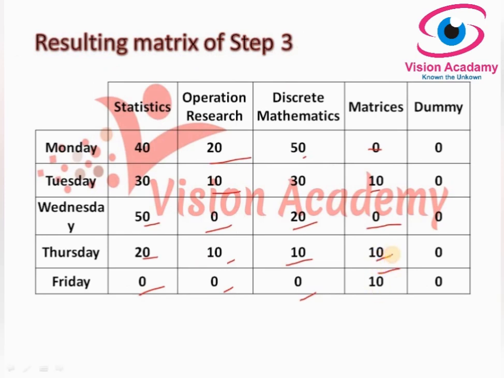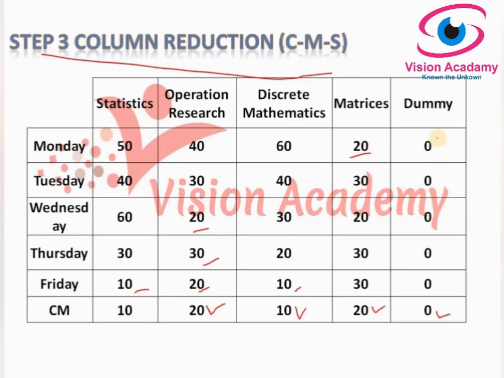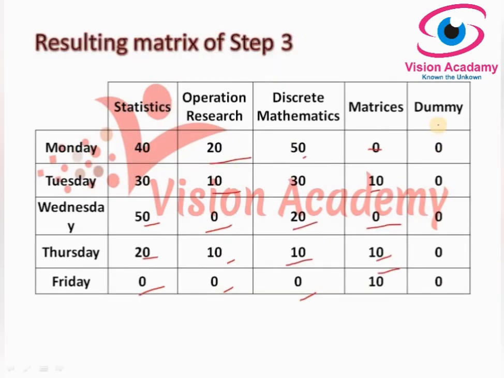And in the last column, since the column minimum is 0 and other values are also 0, I have taken it as it is, 0. So this is the result of step 3, that is column reduction. Now let us move to step 4.